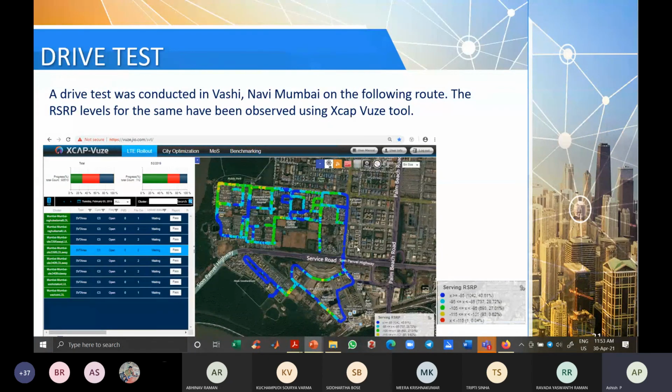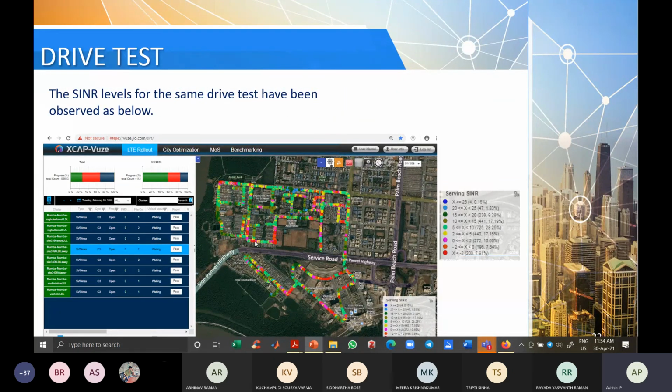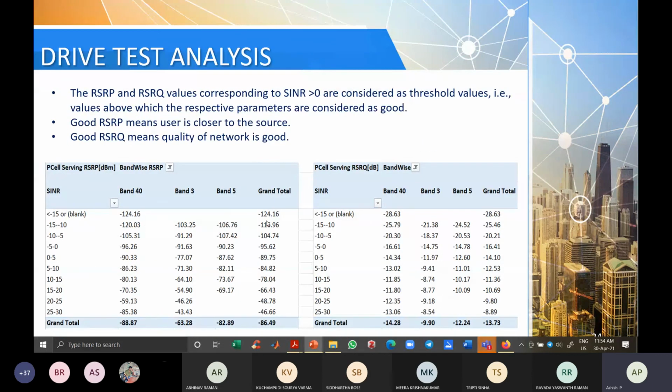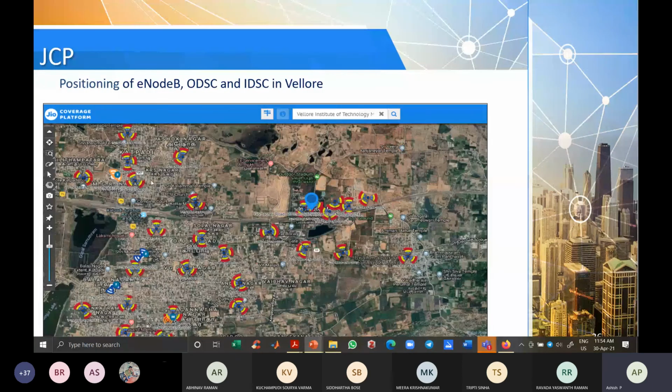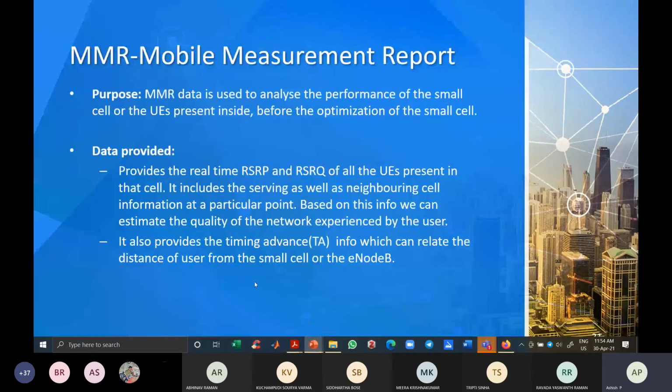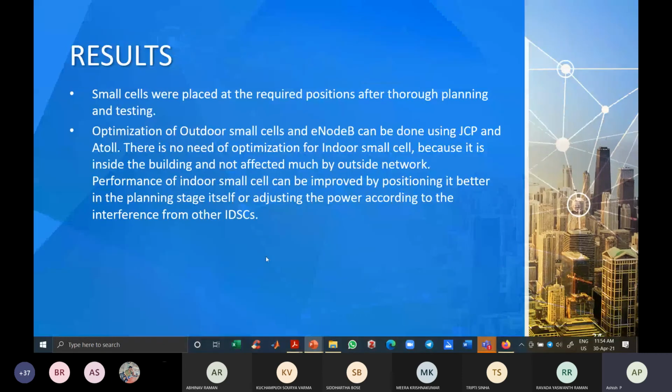This is the drive test results and see where how much signal is coming and where are the coverage holes and how to overcome them. So these are the places in Vellore where Jio has put their towers. If they put towers at these locations, then they can get the kind of coverage which they want.